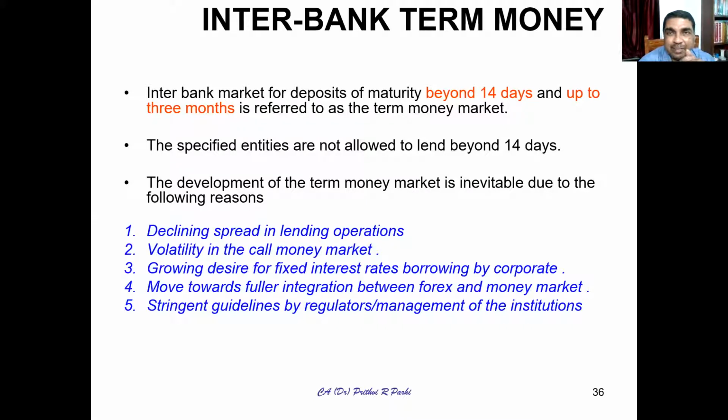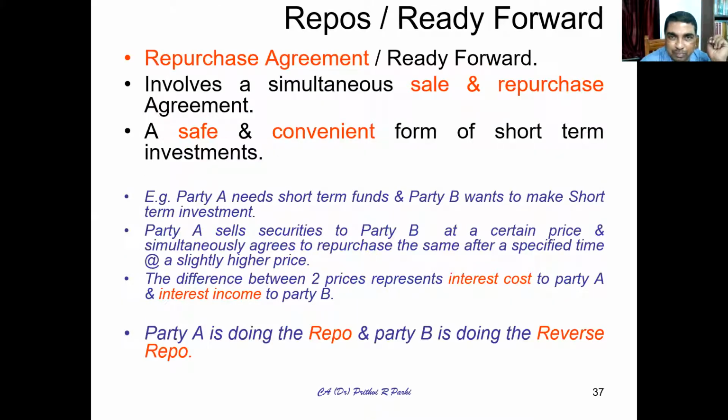Okay, interbank term deposits. Interbank deposits are between banks. They keep on depositing with a maturity of beyond 14 days and up to 3 months. This kind of deposit is made. Only specified entities are allowed to lend beyond 14 days; there are certain entities which are allowed only up to 14 days. This is called the interbank term deposit. That is one more kind of money market instrument.